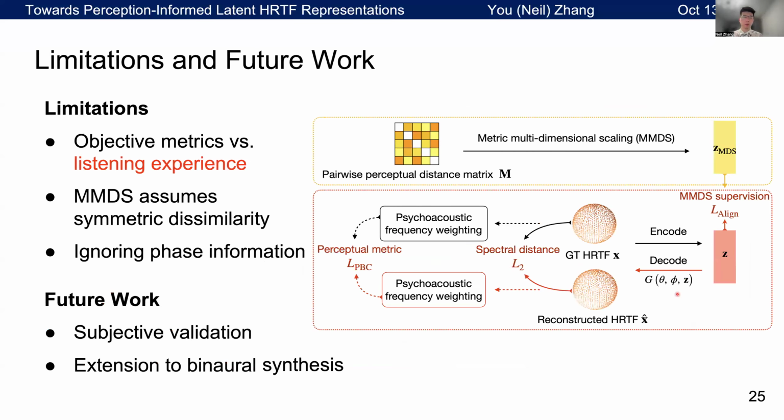With these results showing that our method achieves better perceptual alignment, we still acknowledge some limitations. First, our objective metrics may not totally reflect listening experience. So for future work, of course, we want to have more subjective listening tests. And we believe our method can also be extended to binaural audio synthesis, reproduction, and so on, basically work in the audio domain.